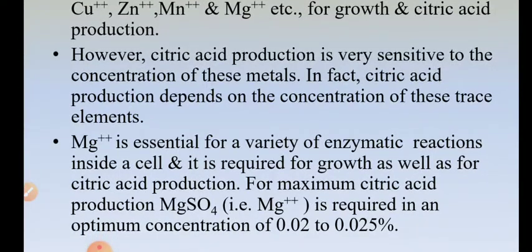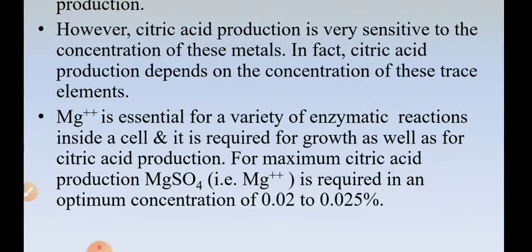Now, the citric acid production process is very sensitive to the concentration of these metals. These trace elements, as the name suggests, are required in very minute quantities, but their presence is very important for growth as well as for production. Mg2+, the magnesium ion, is essential for a variety of enzymatic reactions that take place inside the fungus, that is, inside the cell. Not only that, it is required for growth as well as citric acid production.